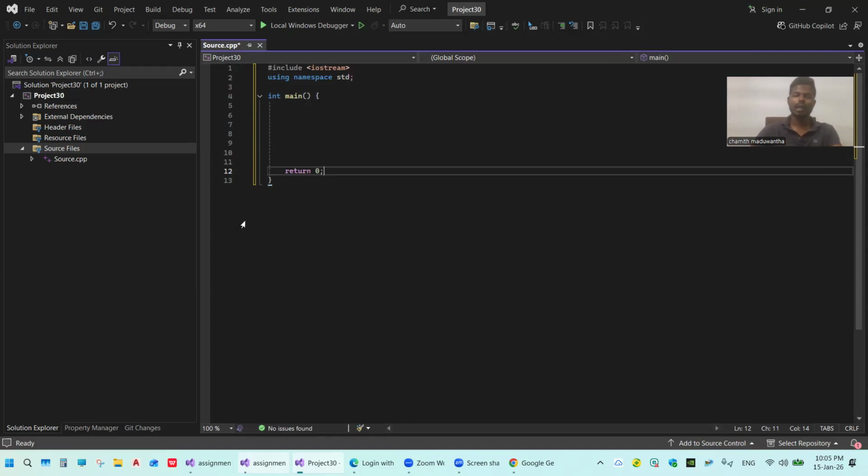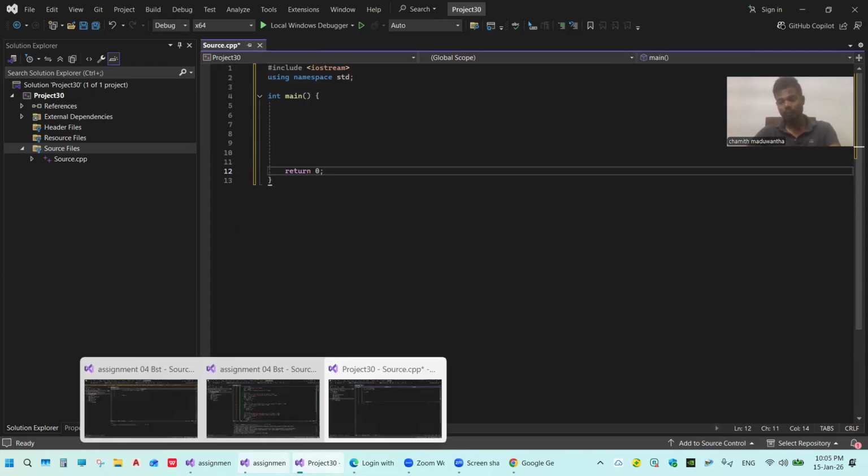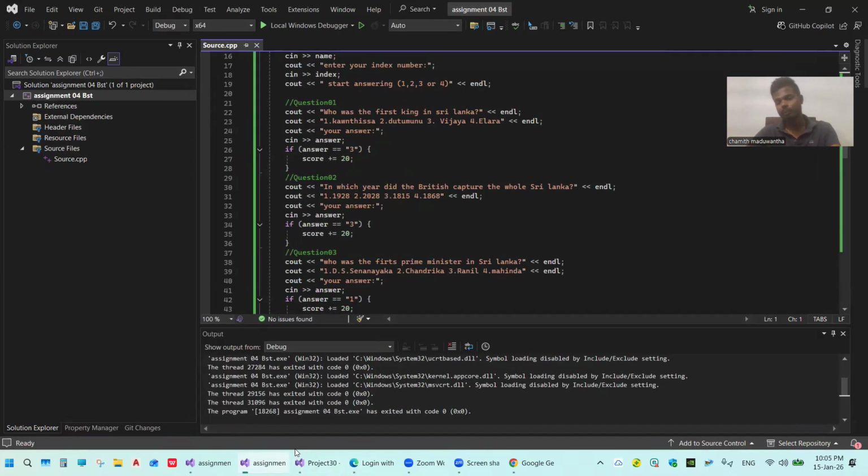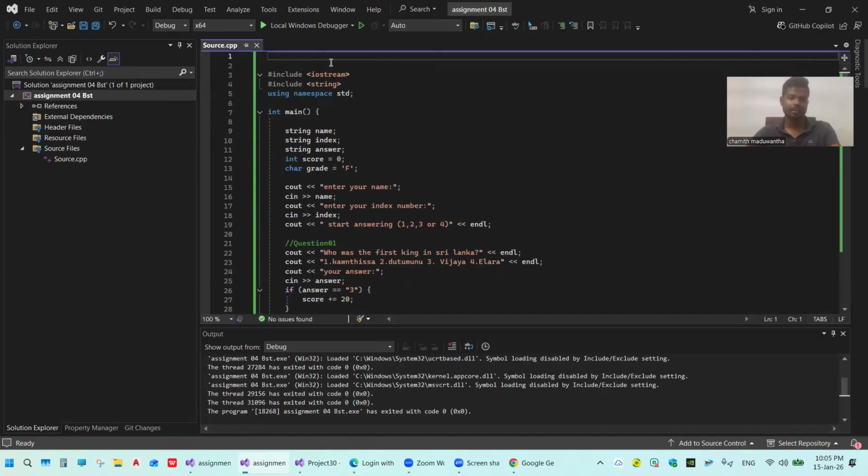Firstly, I want to manage my time, so I created the project and I explain it again on this screen. First I write our basic: include iostream, include string, using namespace std, int main open brackets and open the box bracket. String name, string index, string answer, int score equal to 0, char grade equal to F.